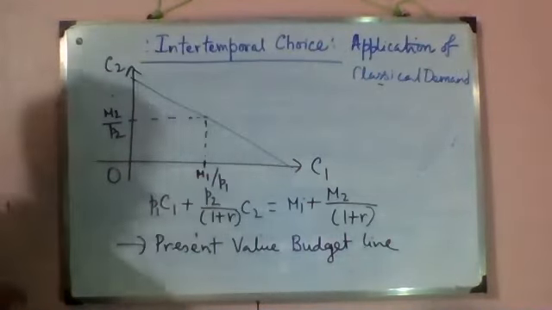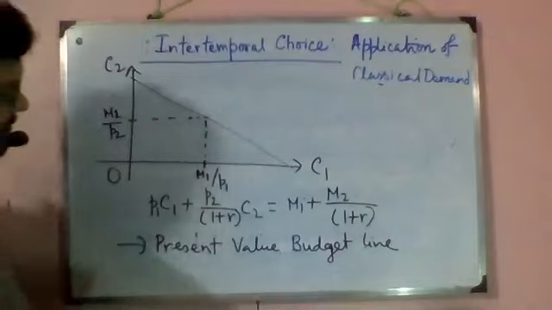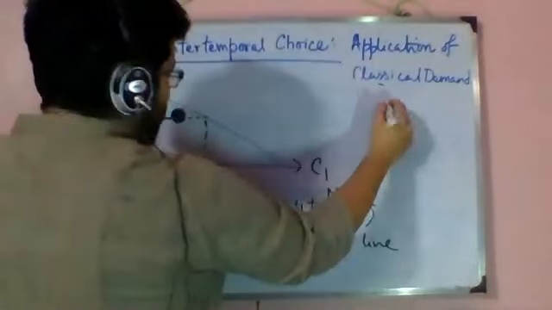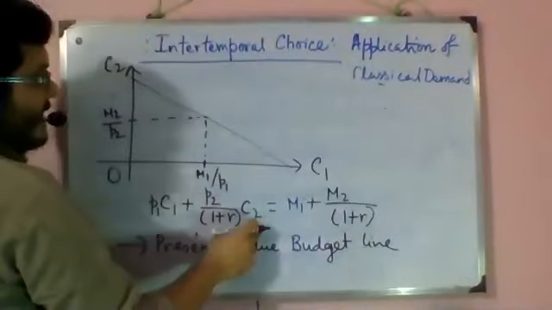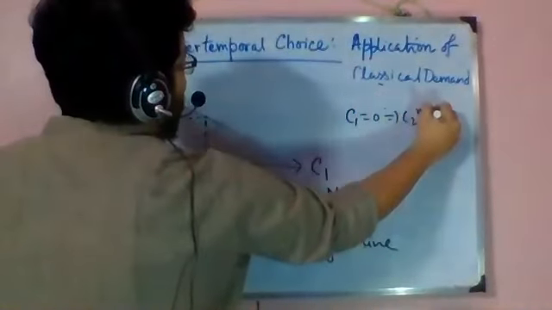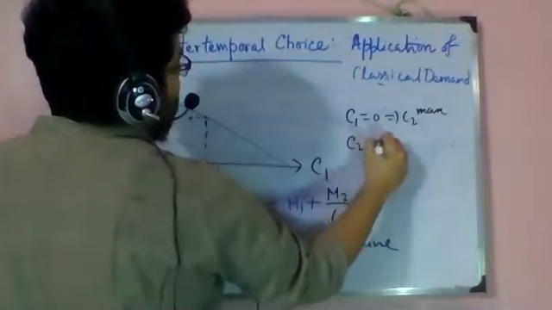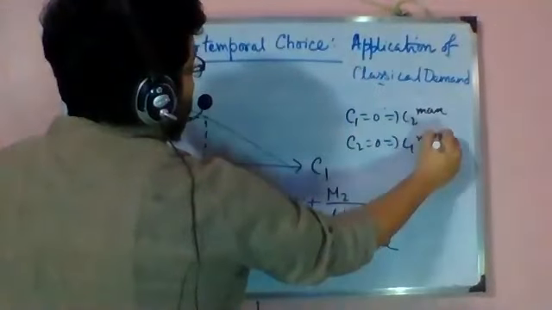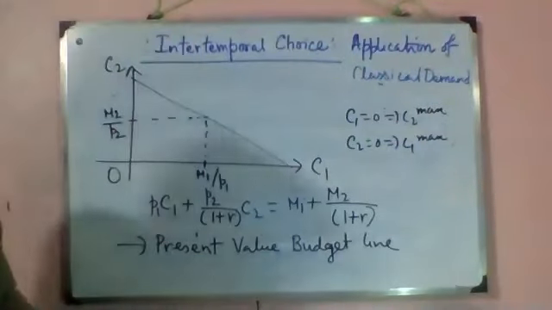Now, what are the maximum consumptions? We know this very well. If I put C1 equal to 0, I find C2 maximum, right? So C1 equal to 0 will give us C2 maximum, and C2 equal to 0 will give us C1 maximum. The simple mathematical caricature.